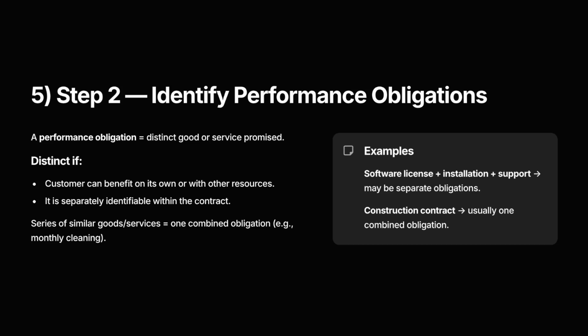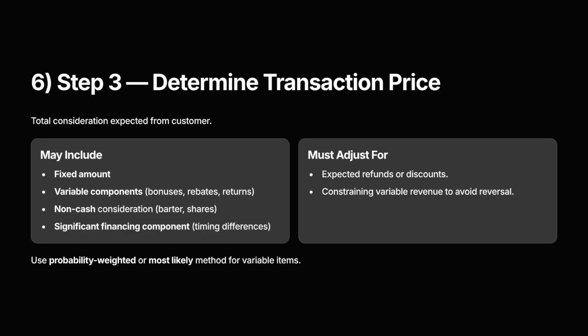If not, it's combined. For instance, in a software arrangement that includes a license, installation, and support, each may be treated separately if they can stand alone. However, in a construction project, all components usually form a single combined obligation, because the customer receives one integrated asset. Number 6.